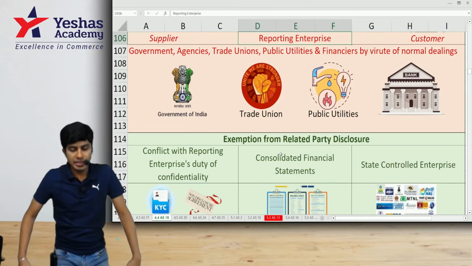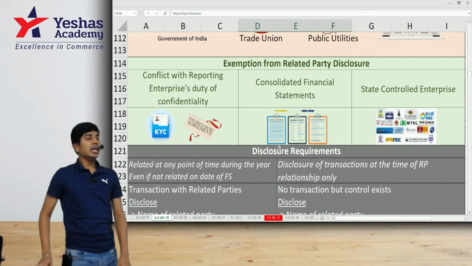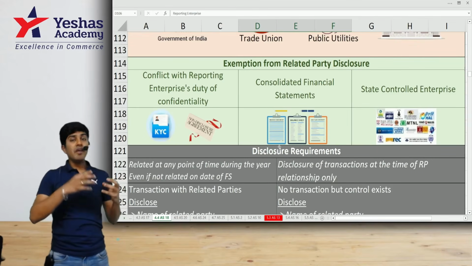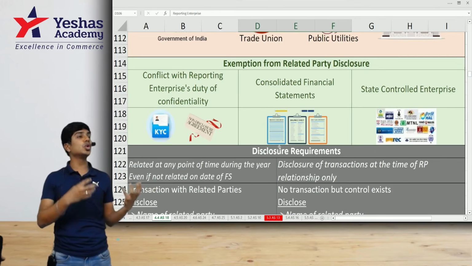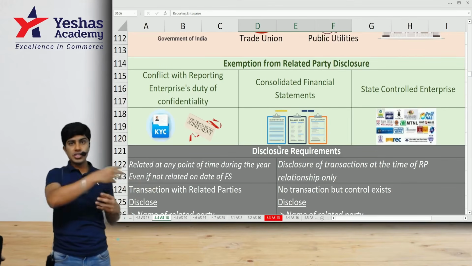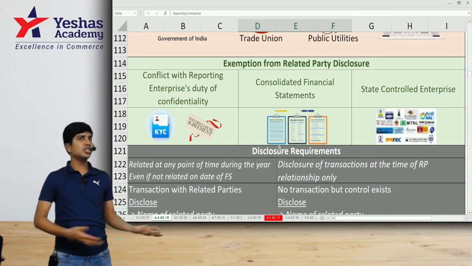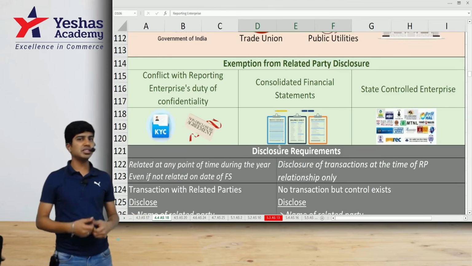Got this? Then the last part, there are certain exemptions from related party disclosure. If the transactions that you have with your related party conflict with confidentiality, you have a non-disclosure agreement, and disclosing the transactions would disclose your entire operations. Let's say you have an agreement with the Indian Army or armed forces to manufacture some equipment.